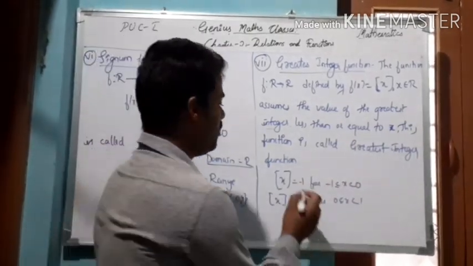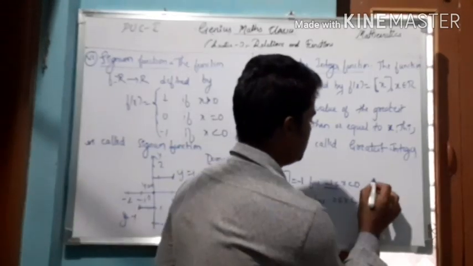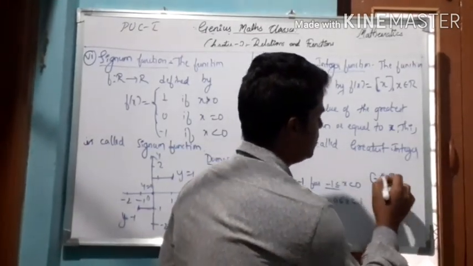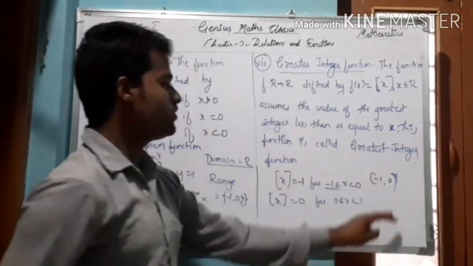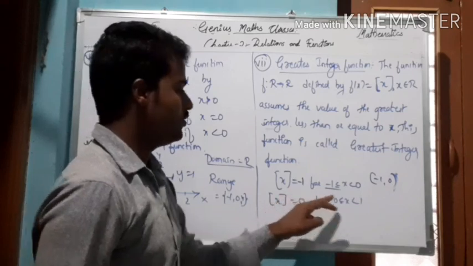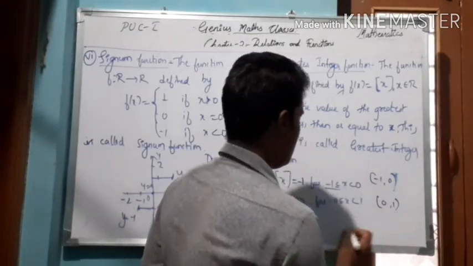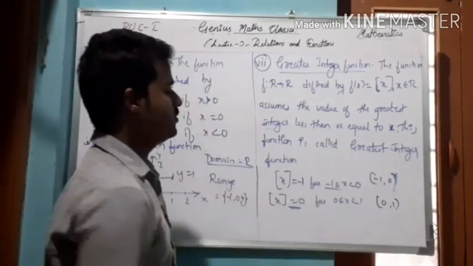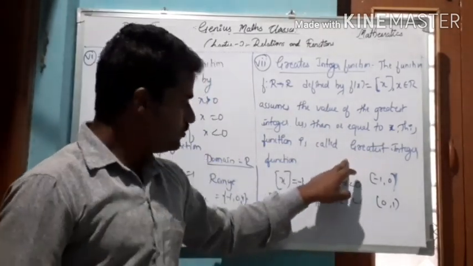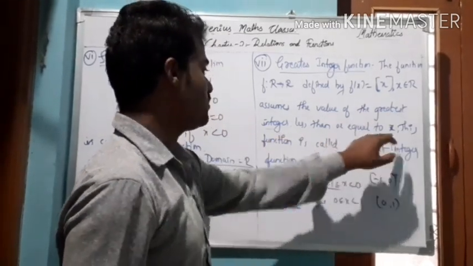For example, [x] equals -1 for the interval -1 to 0. For the interval 0 to 1, [x] equals 0. So here the value is the greatest integer, and it must be less than or equal to x.